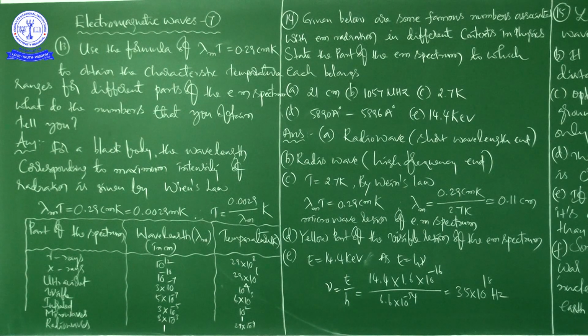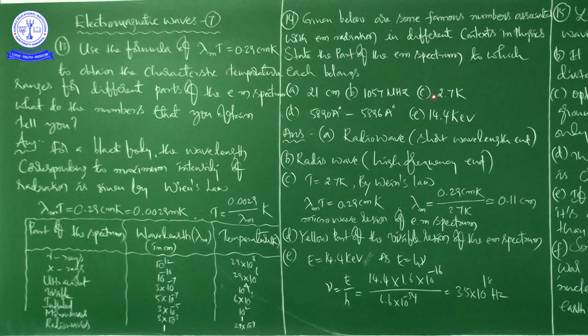1057 megahertz is the frequency of radiation arising from two close energy levels in hydrogen, known as Lamb shift. So if you go to the answer, this 1057 megahertz frequency corresponds to radio waves, the high frequency or short wavelength end.